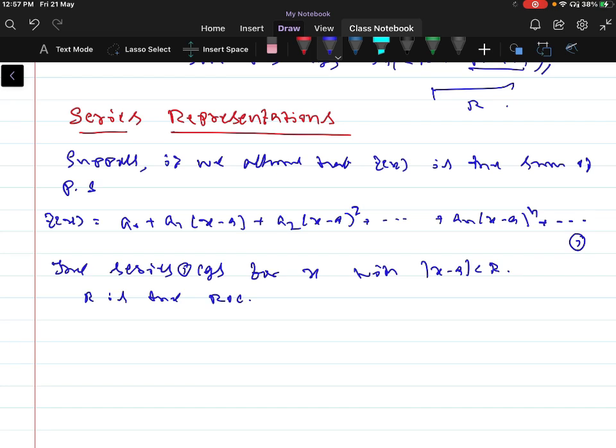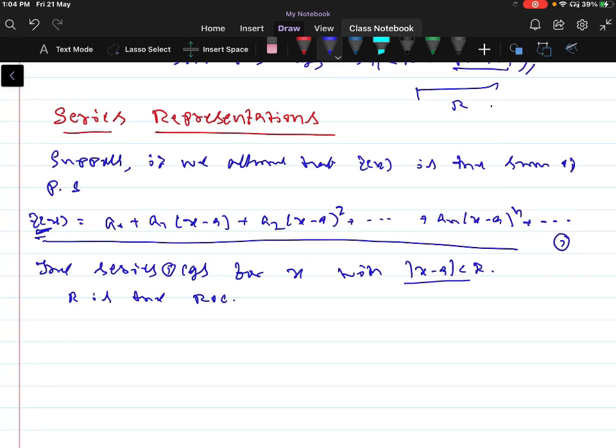So for every value of x within the interval modulus of x minus a less than r, the series converges. So let us assume that f of x has derivatives of all orders within the interval of convergence modulus of x minus a less than r.